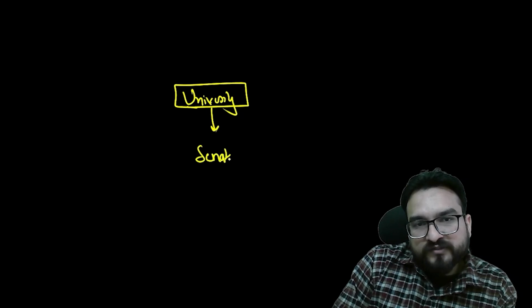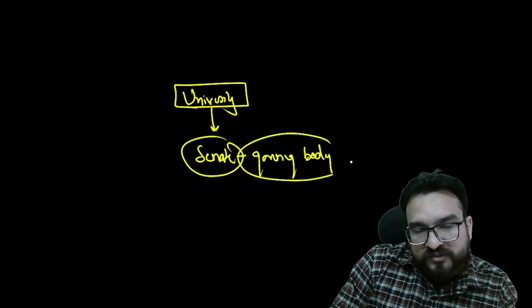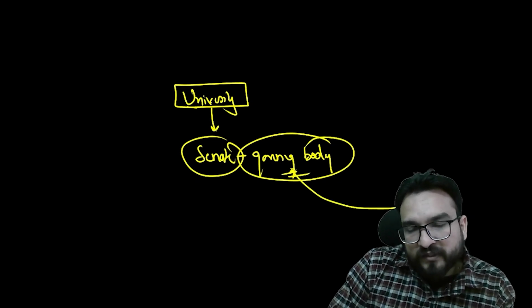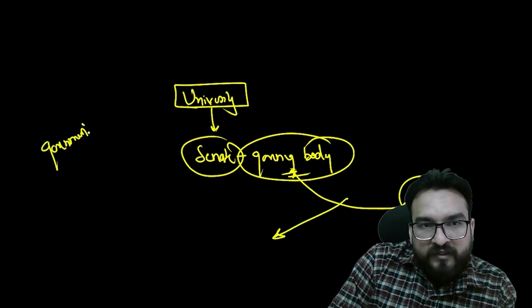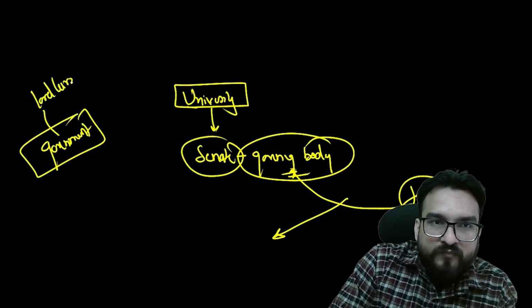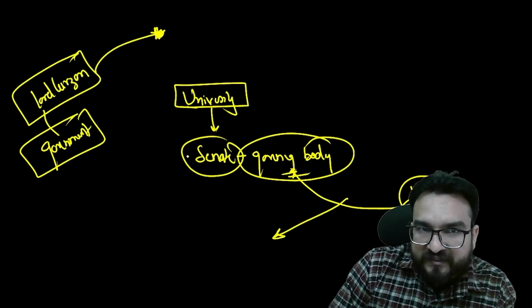For example, this is the governing body of a university. I am writing university here. A university has to be governed by one senate, the governing body. Now, some members of this governing body will be fellows, and these fellows will be nominated by whom? By the government, the colonial government, Lord Curzon. Their primary aim was to curb the nationalist sentiments and nationalist activities.